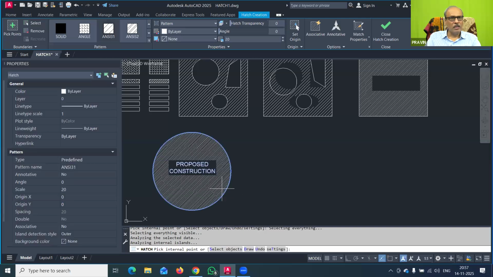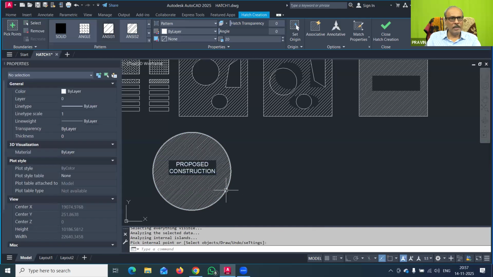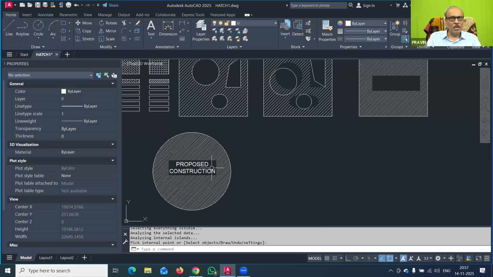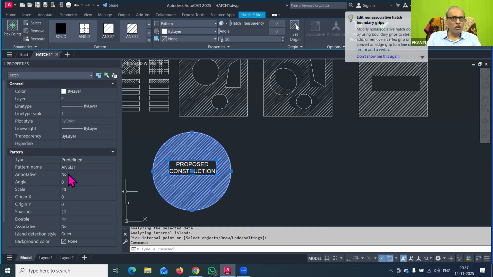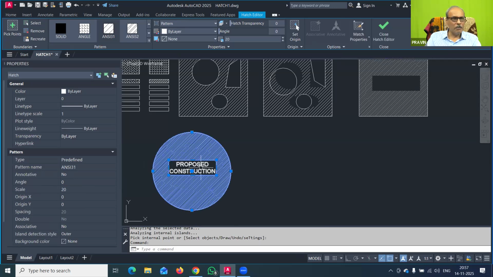You can just see that the hatch pattern was automatically adjusting around the text, meaning you require the annotative to be no, that you have to remember, otherwise it will get overlapped, and that lettering also gets overlapped by the hatching pattern.